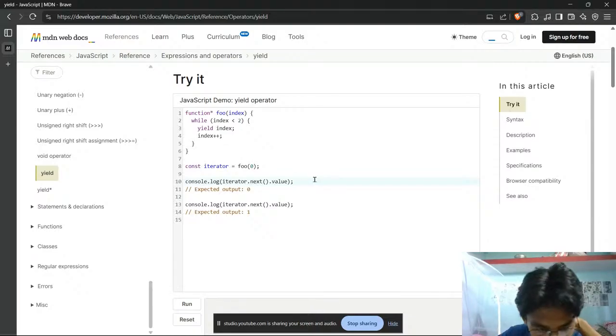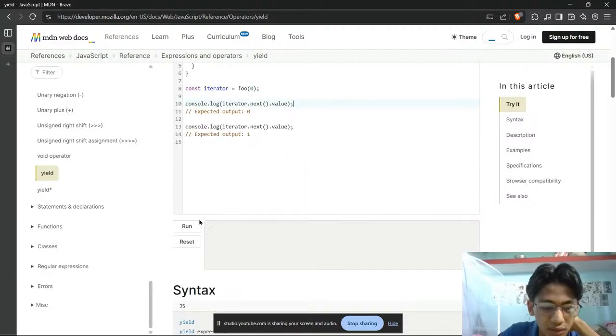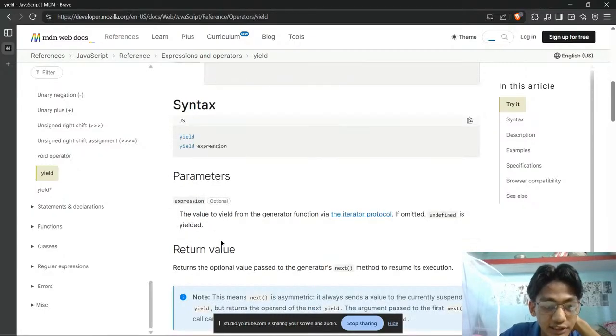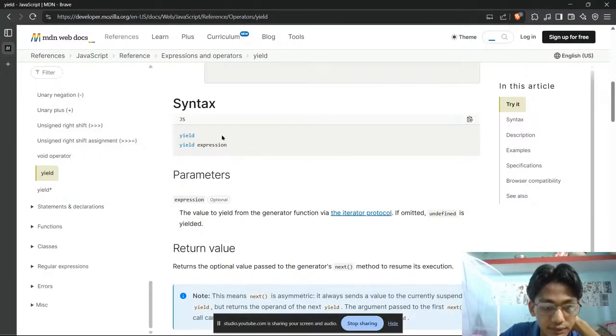Iterator dot next. Okay, so next is kind of a function that we have. Now it says to give the value of next, but do we have any value or not? Exit output. Now I have called it again, and it gave another one. Like a full value of data, but I don't know. By the way, I really need to try yield expressions.